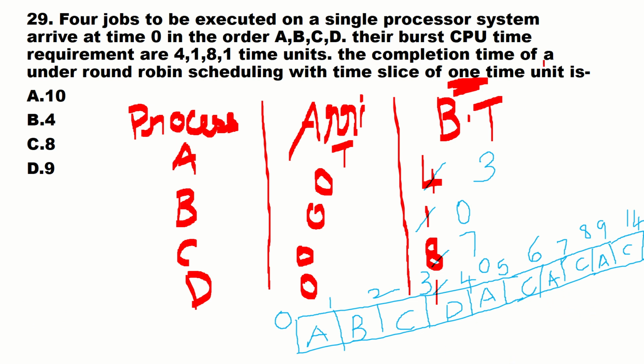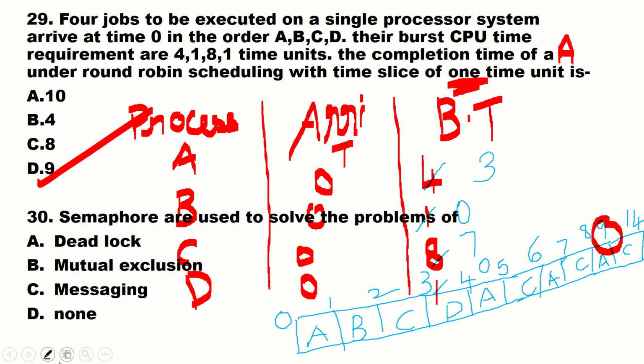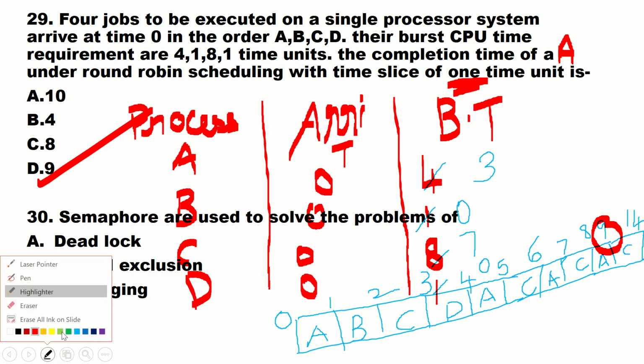The completion time of A, sorry, let me write, this is capital letter A. That means here it is asked about process A. What is the completion time of process A? See, A is completed at which time? It completed at 9. So the correct completion time of process A is 9. So the correct answer is 9. Okay. Hope everyone understood.